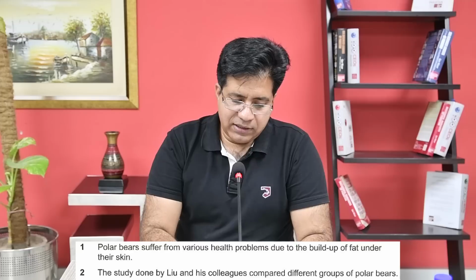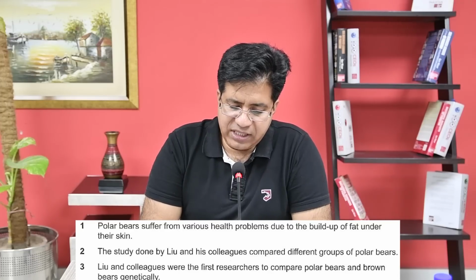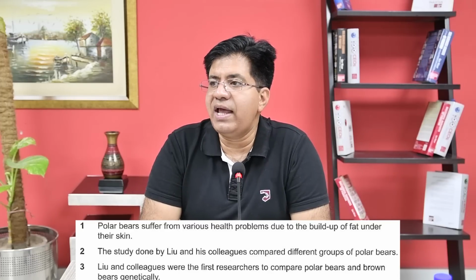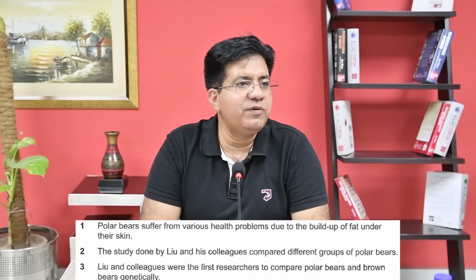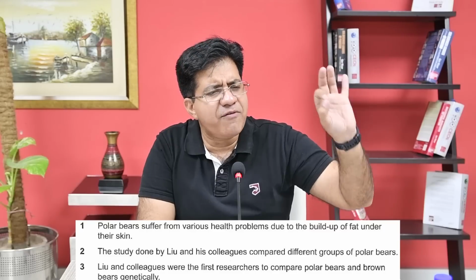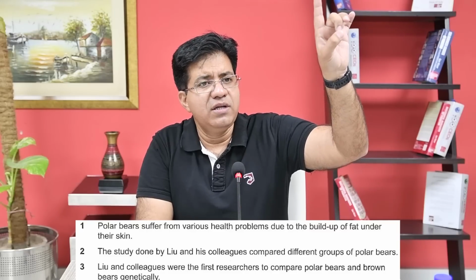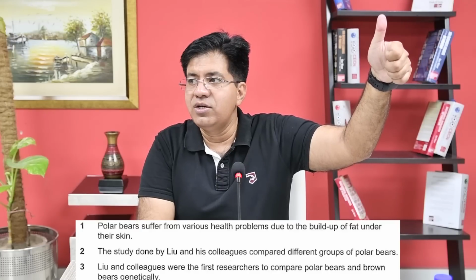Now, come back. Question number 3. Liu and colleagues were the first researchers. Underline the words first researchers. Now, in true false not given, whenever they use the word first, if these researchers were first, the answer is true.